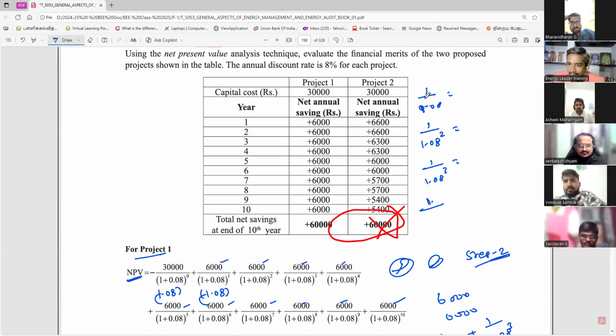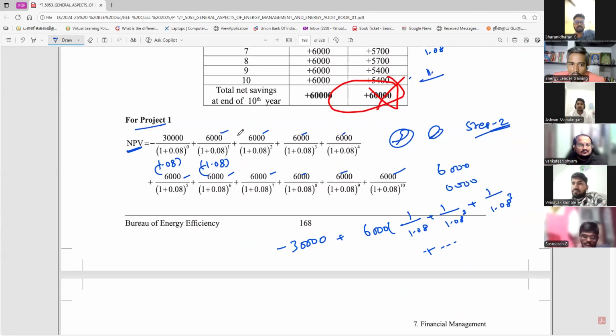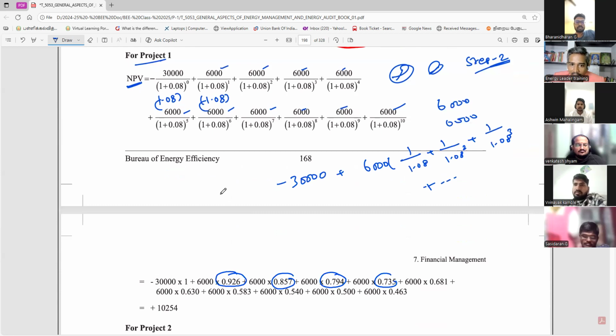Otherwise, what you have to do? Suppose you don't have the option in the calculator, you have to write it like this: 1, 2, 3. So how much time will it take? It will take almost 2 minutes. Timing: 2 minutes taken. Suppose one step you have written like this, step 2 you have written. So net present value equals, then directly use the calculator, you can find the final value.